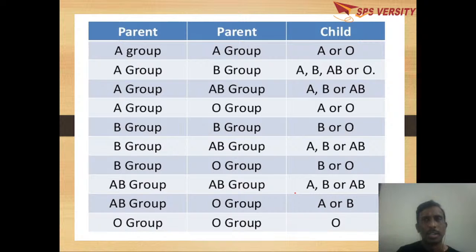Here you can see the possibilities of blood groups of the children when the parents are of a particular blood group.